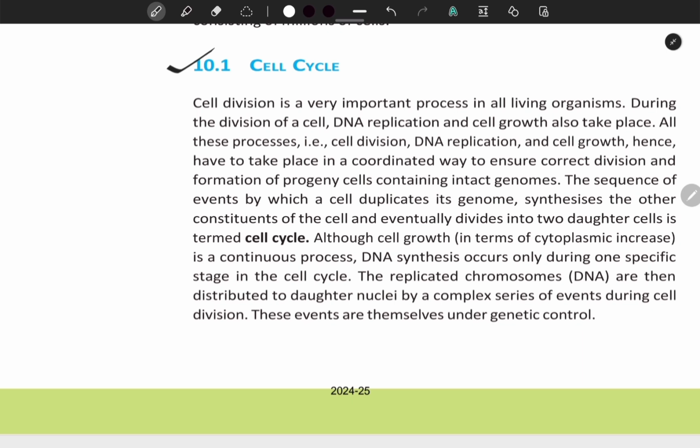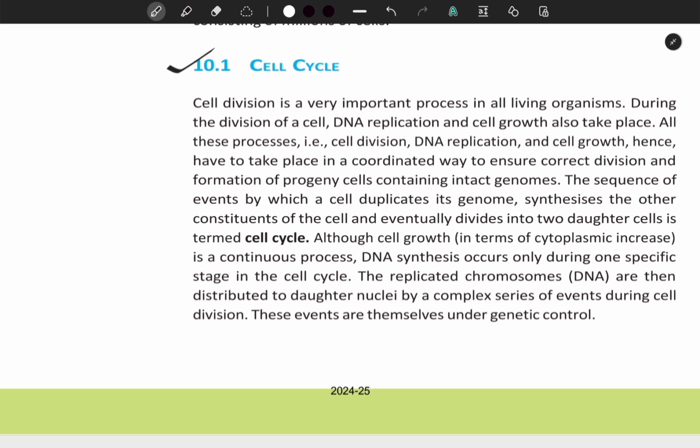Cell division is a very important process in all living organisms. During the division of a cell, DNA replication and cell growth also take place. All these processes, that is cell division, DNA replication and cell growth, hence have to take place in a coordinated way to ensure correct division and formation of progeny cells containing intact genomes. The sequence of events by which a cell duplicates its genome, synthesizes the other constituents of the cell and eventually divides into two daughter cells is termed a cell cycle.